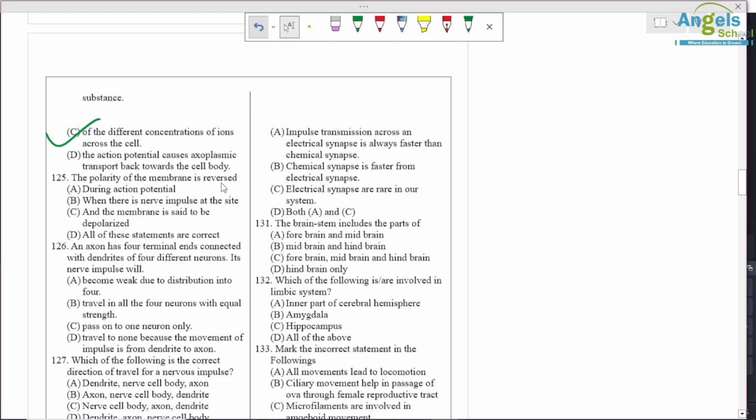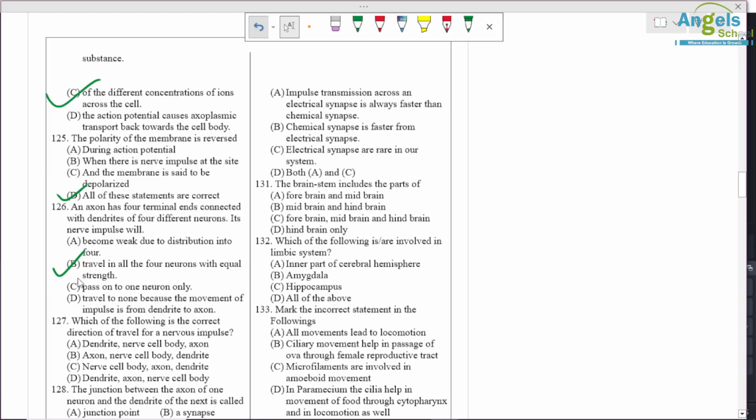Question number 125. The polarity of a cell membrane is reversed during action potential, when there is a nerve impulse at a site and the membrane is said to be depolarized. So all of the above options are correct. So D option is correct. An axon has 4 terminal ends connected with the dendrites of 4 different neurons. The nerve impulse will be... there is no difference in nerve impulse, so it travels in all 4 neurons with equal strength. Okay, so B is correct.